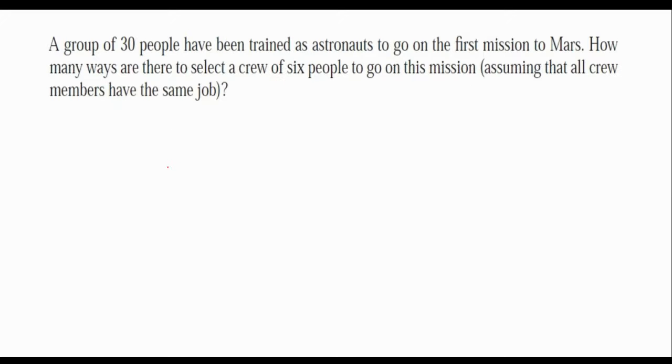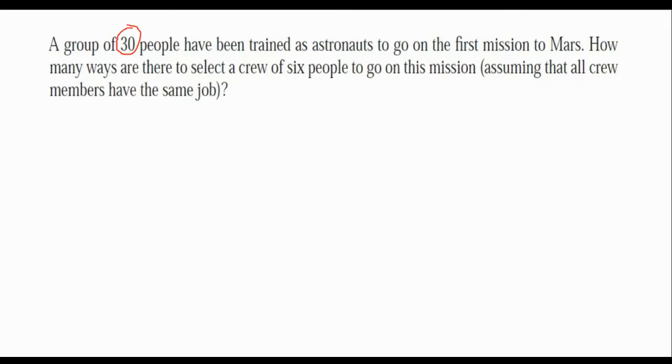So let's go through the next one. A group of 30 people have been trained as astronauts to go on the first mission to Mars. How many ways are there to select a crew of 6 people to go on this mission, assuming that all crew members have the same job?